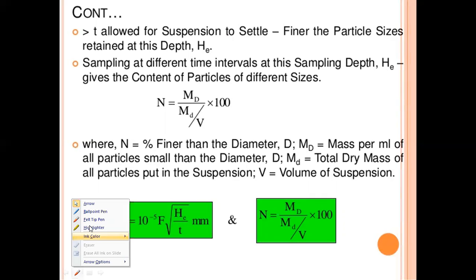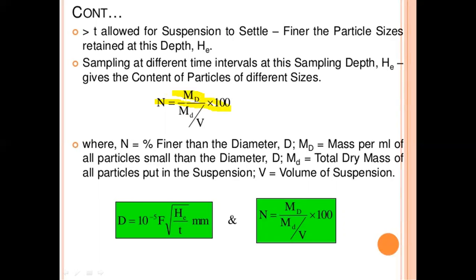Sampling at different time intervals at the sampling depth He gives the content of particles of different sizes. So N equal to Md divided by (Md by V) into 100.